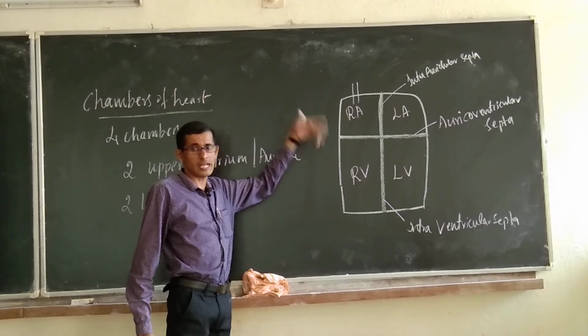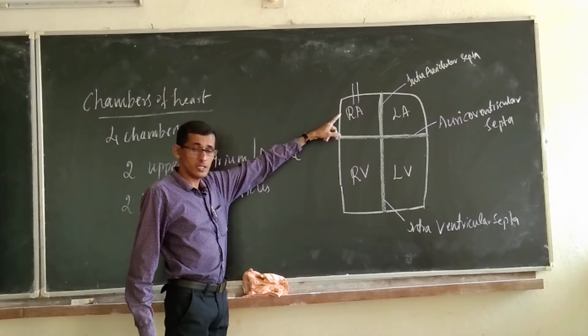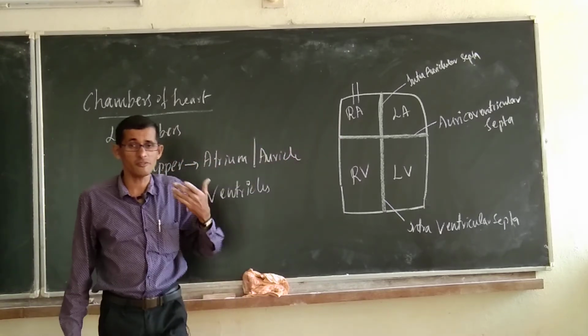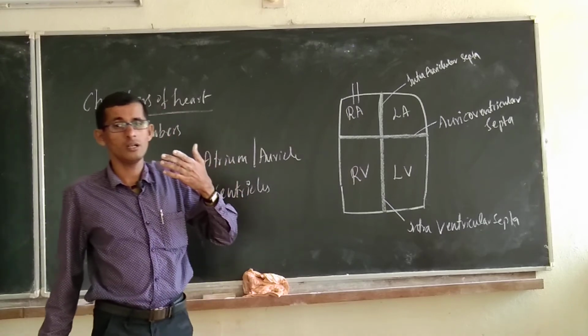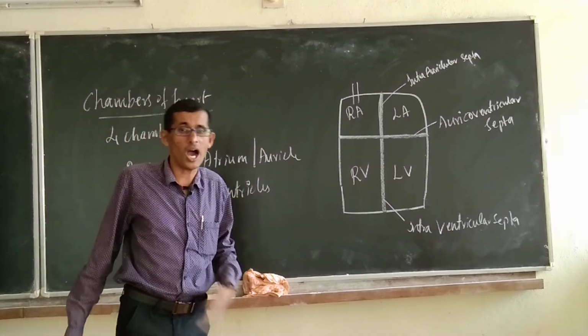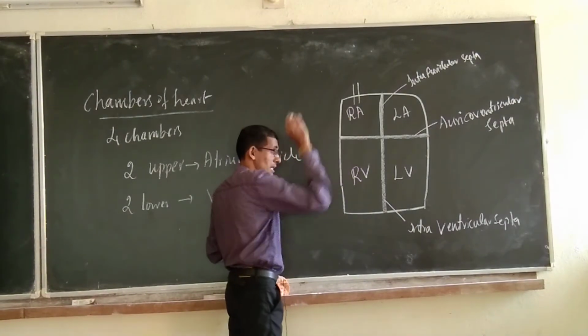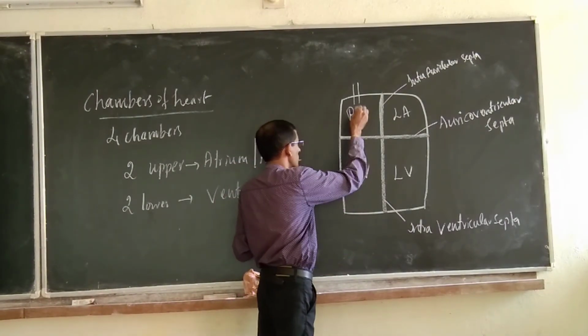In the next class I will draw the diagram. The inferior vena cava is going to receive the deoxygenated blood which is present in the body below the heart level. Okay. The inferior and superior vena cava open into the right auricle.